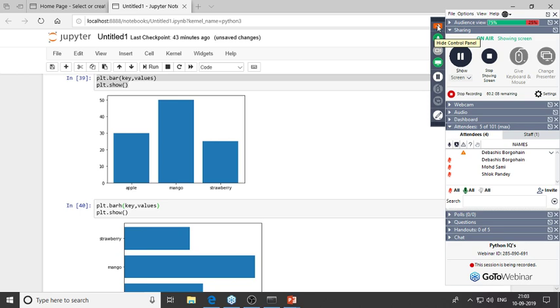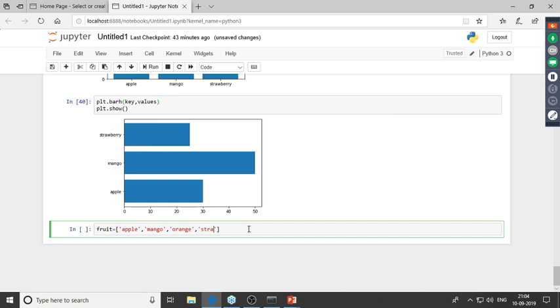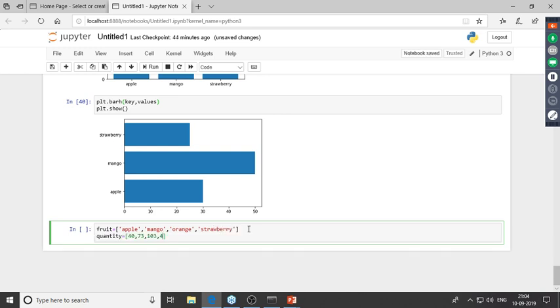And after orange, I've got strawberry. So after fruit, I would need the quantity. So I've got 40 apples, 73 mangoes, 103 oranges, and only 4 strawberries.